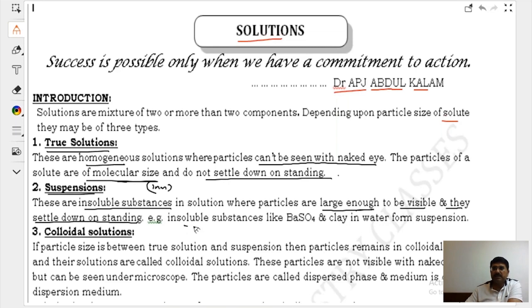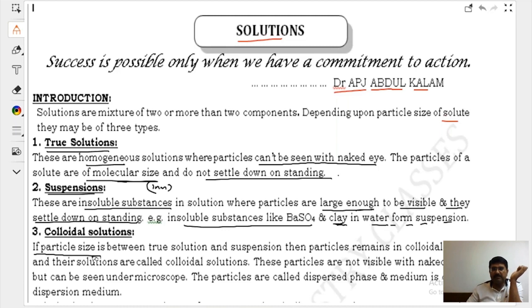Suspensions. These are insoluble substances in solution where particles are large enough to be visible and they settle down on standing. For example, barium sulfate or clay, mitti, in water form suspension. They do not mix. You try to add haldi in water. You know haldi, turmeric. You try to add oil in water. They do not mix. Oil will be forming a separate layer. Water will be forming a separate layer. So that will be known as suspension. Standing means you leave it, bacha, for little bit of time.